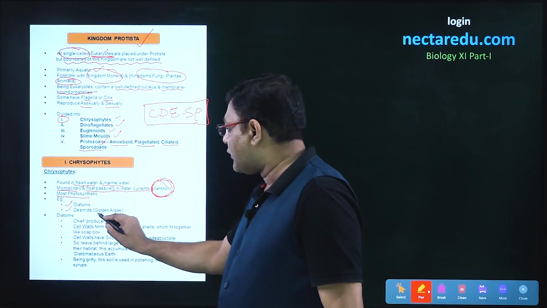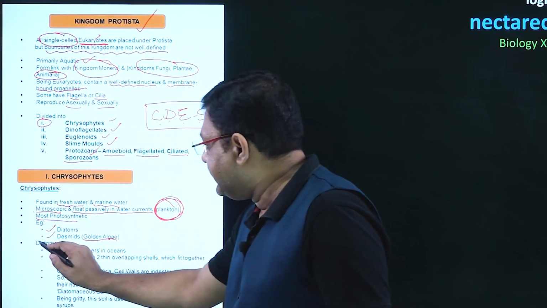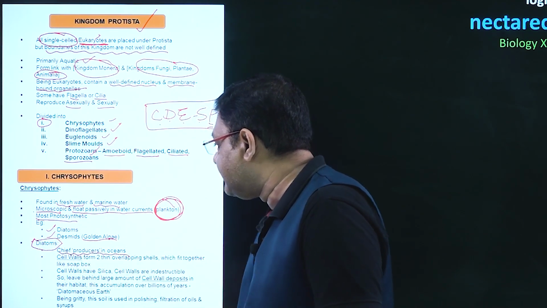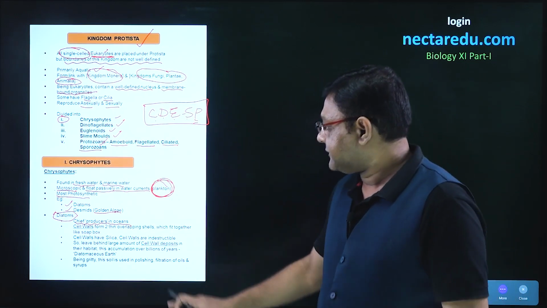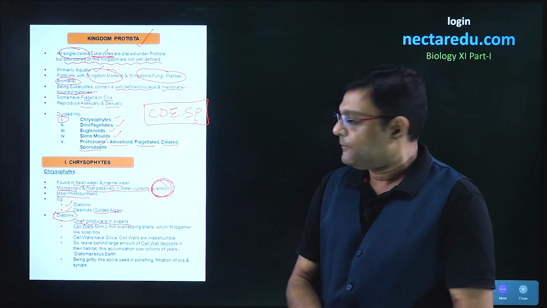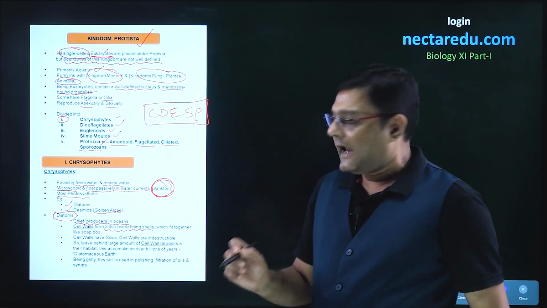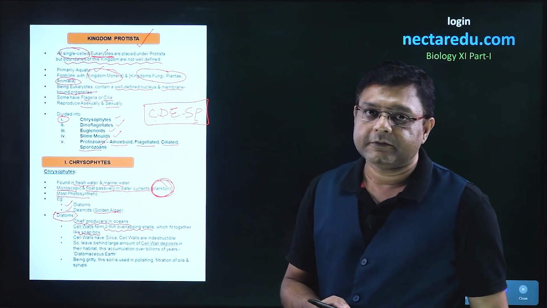The desmids are also called golden algae. Now, talking of the details of diatoms, diatoms are the chief producers in the ocean. The shape of their cell wall is characteristic. The cell wall has 2 thin overlapping shells, similar to the 2 parts of a soap box.